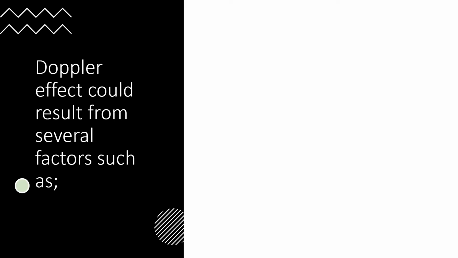Doppler effect could result from several factors. Why do we have a Doppler effect? It must satisfy this condition. The first one is the motion of the observer. Let's say, with light waves, when you approach the light waves, the frequency increases. It is brighter when you are near, right? That is because of the motion of the observer. When the observer moves away, the frequency decreases. The Doppler effect is with respect to the observer.